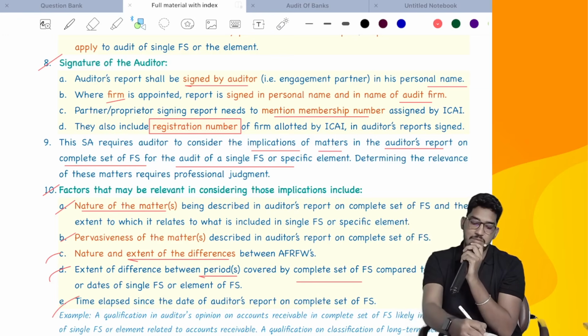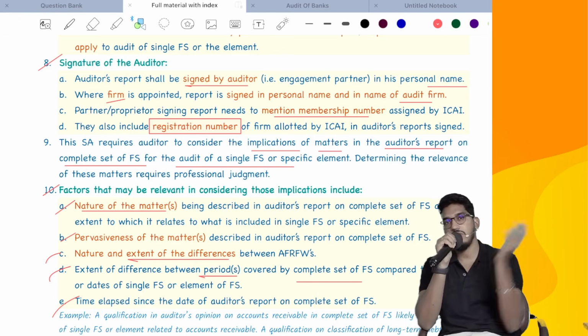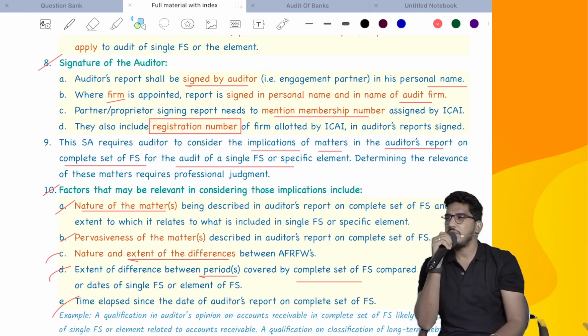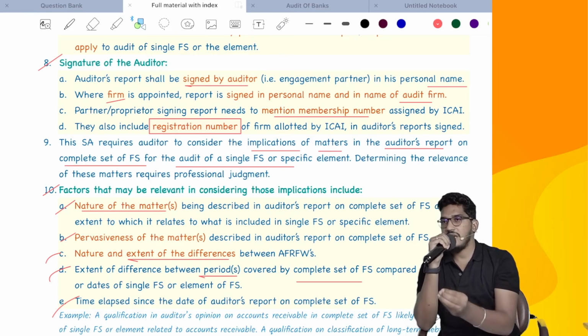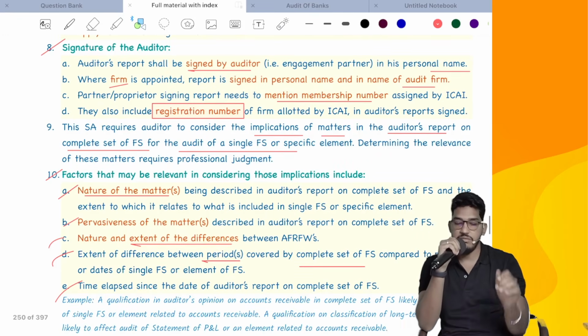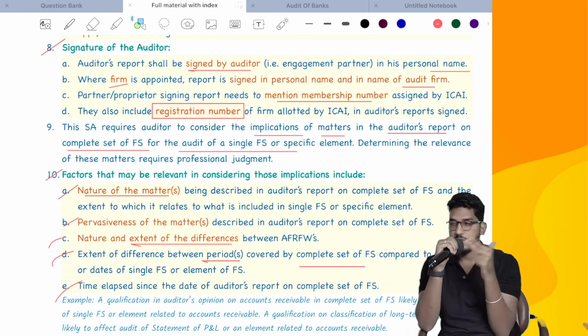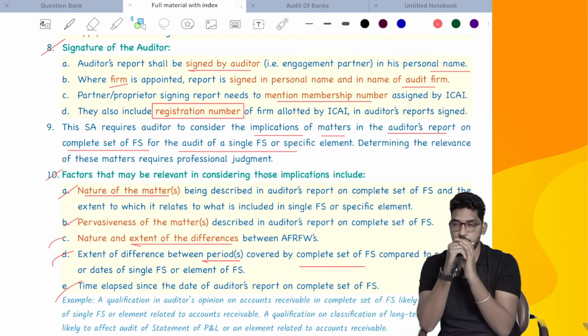And it also depends on the time elapsed since the date of the main audit report, how long ago that audit report was given. See, as we all are aware, when time lapses, that will become irrelevant. Might be that has been rectified in the meantime. So whatever information is there in the main audit report, whether you have to consider it or refer to it in your audit report on single financial statements or not, it depends on various factors. So 5 factors they have told here. What are the 5 factors? Nature of the matter being described, pervasiveness of that matter, nature and extent of differences between applicable financial reporting frameworks, extent of difference between periods covered by the complete financial statements and the single financial statement, and the time which has elapsed from the main audit report.